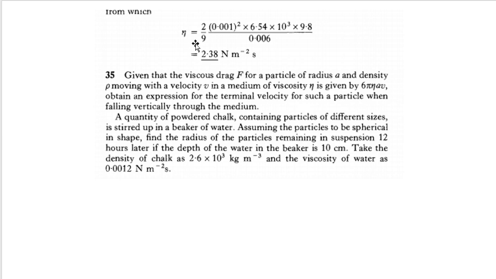Eta is equal to 2 by 9 by such and such. So eta is equal to 2.38 Newton second per meter square. Okay, so this is the problem example.